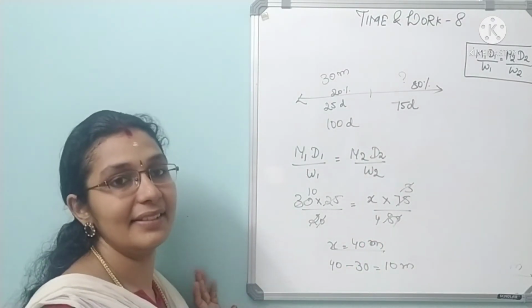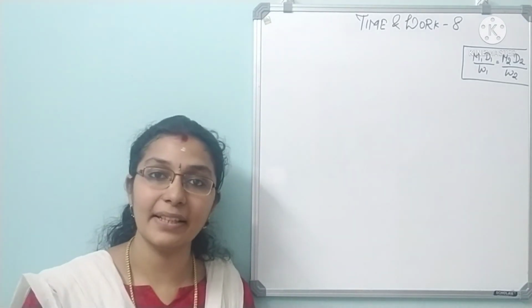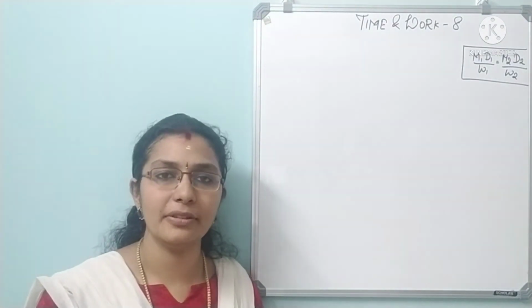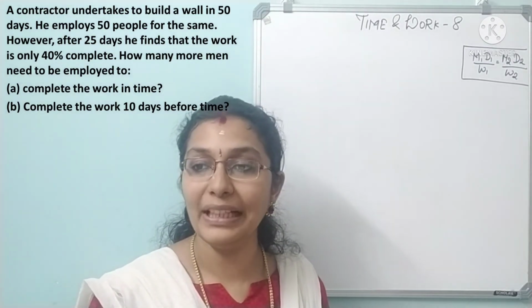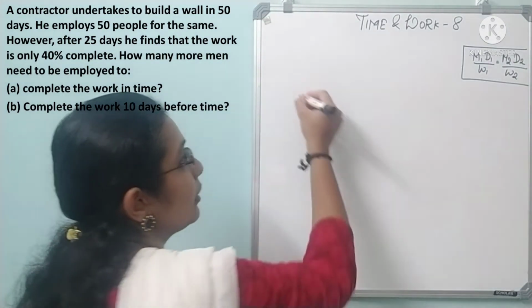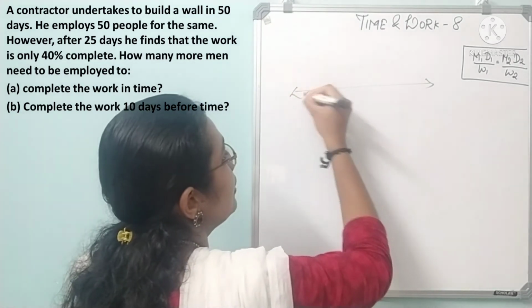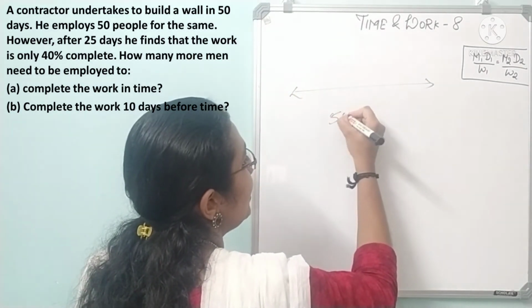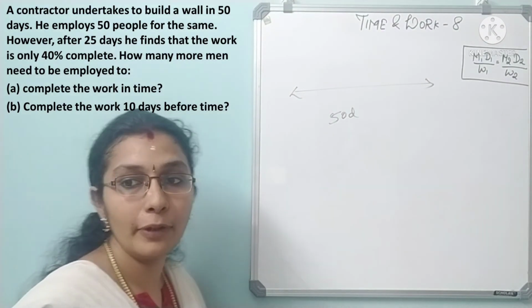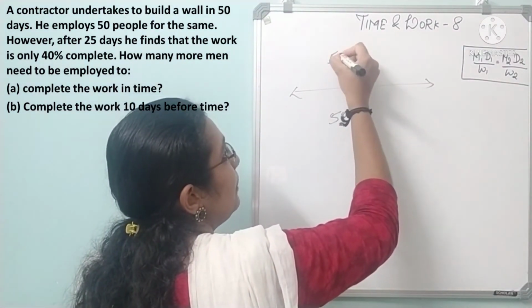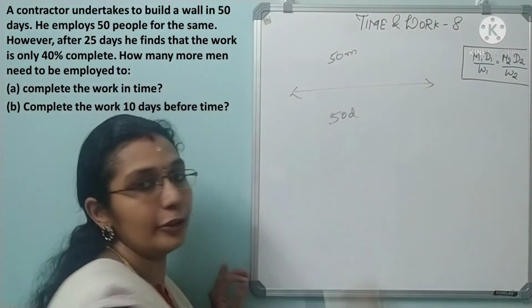Clear? So here is our last and final question. Solve it by yourself. Definitely you can solve it. A contractor undertakes to build a wall in 15 days. He employs 50 people for the same. So 50 people in 50 days. Let us keep it to be men.